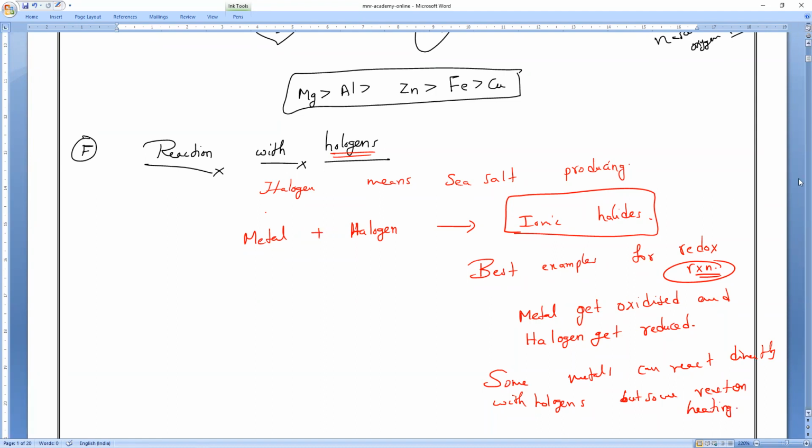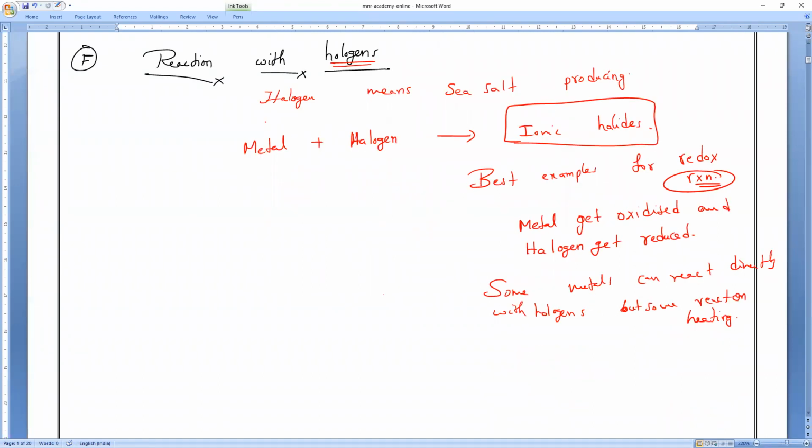I will ask you: identify a metal whose valency is 2 and reacts with the halogen on heating only. Then also you will have two possibilities, two metals whose valency is 2. When you write the examples, you identify. Just remember that. So, for example, let me take Mr.